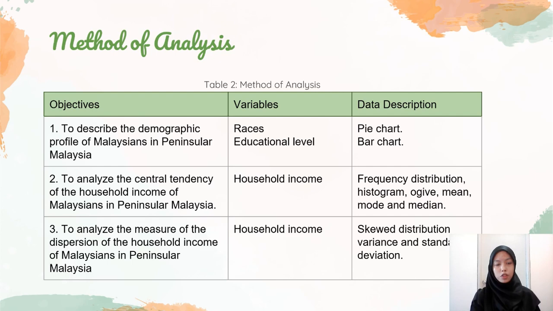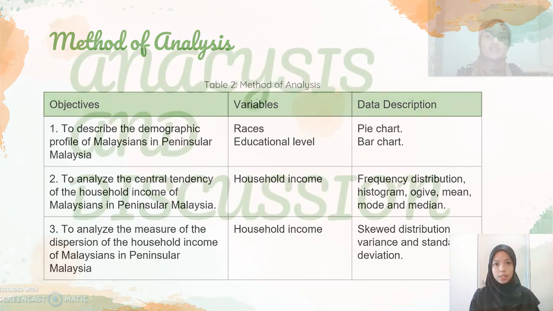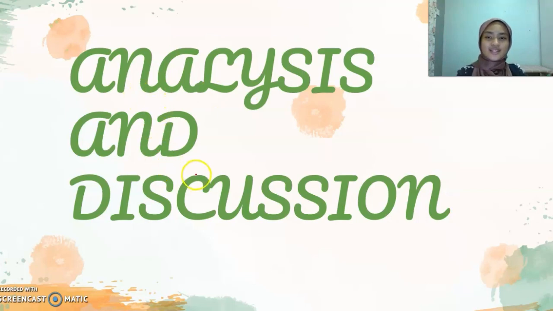Next, we will move to the method of analysis. To describe the races, we use a pie chart. To describe the educational level, we use a bar chart. Meanwhile, to describe the household income, we use frequency distributions, histogram, ogive, mean, mode, and median, skewed distribution, variance, and standard deviation. Now we're going into the analysis and discussion.